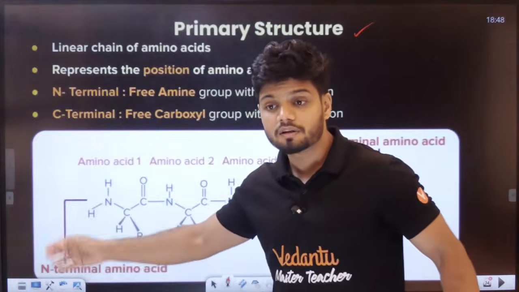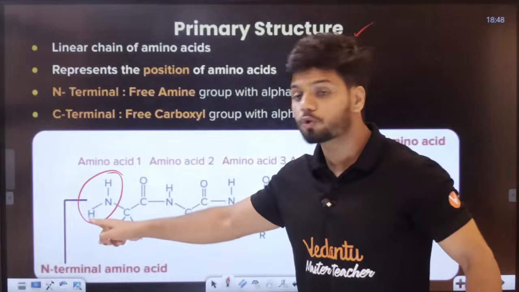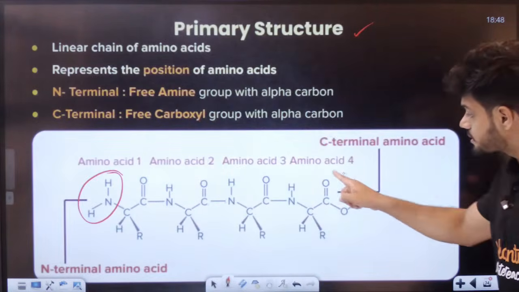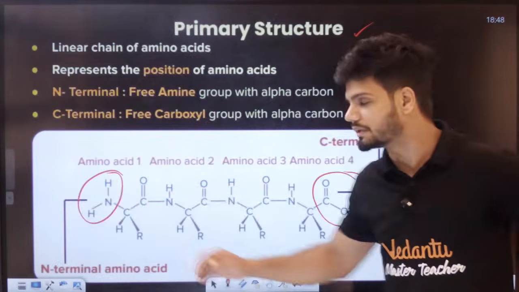N terminal, why? Students, it is the N terminal because there is an amino group here. It is the C terminal because there is a carboxylic acid group here. So, N terminal and C terminal.